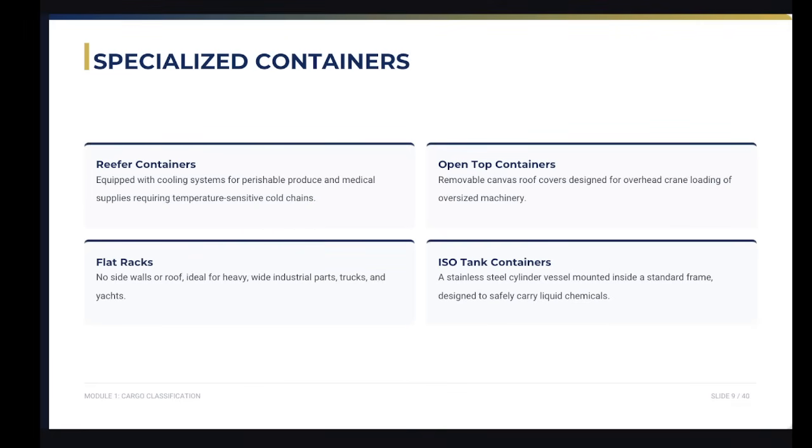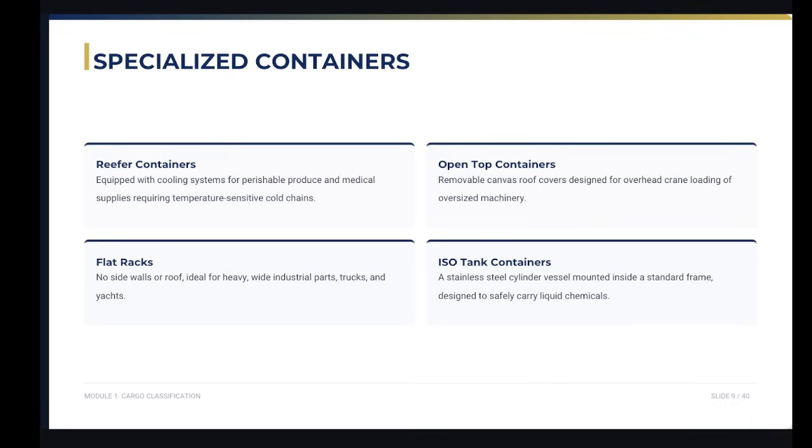And then we have what we call the open top containers. So use this for tall equipment. It has a removable canvas roof cover, designed for overhead crane loading and oversized machinery. We have also what we call the flat racks. So this is for the wide industrial parts. No sidewalls or roof, ideal for heavy, wide industrial parts, trucks, and yachts.